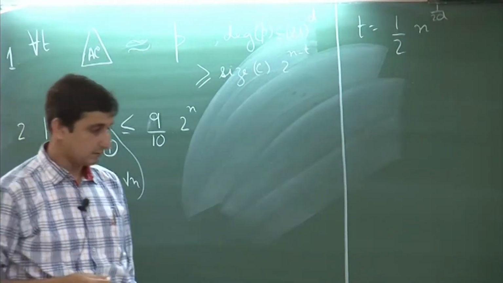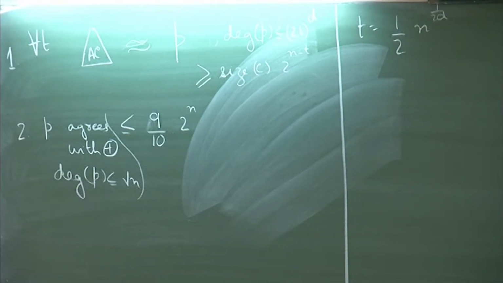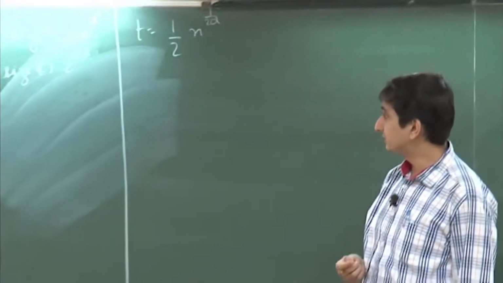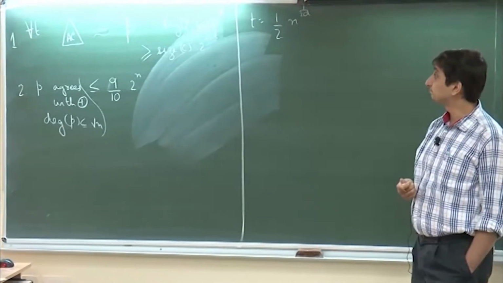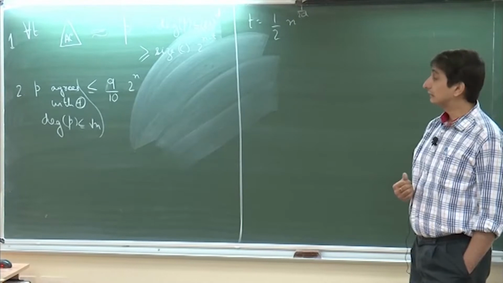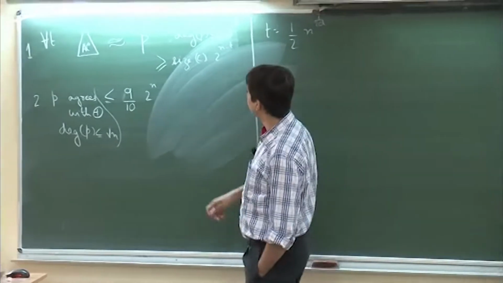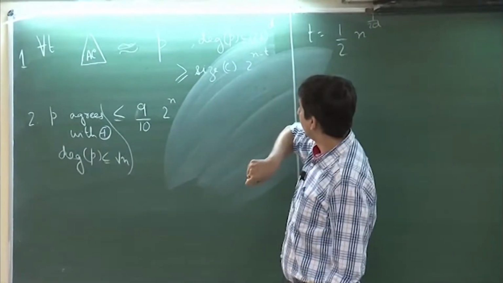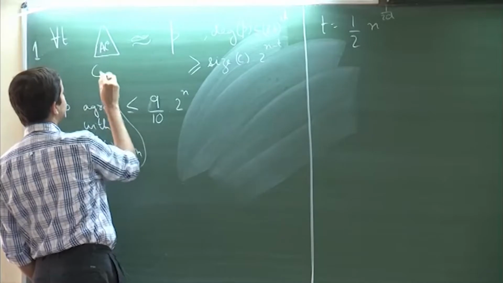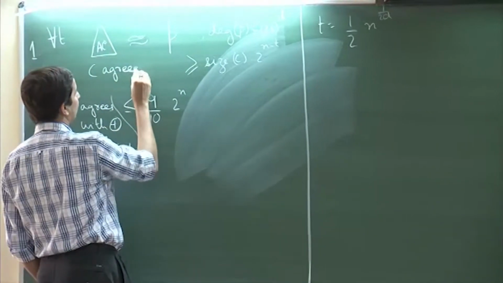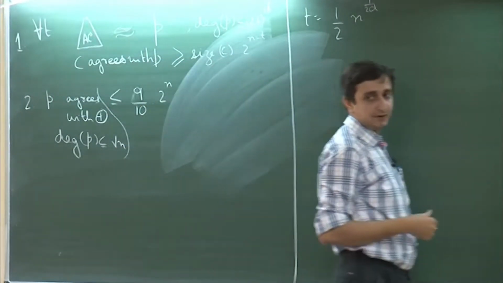We never had such a constraint for any t greater than 0. There are 2 to the power n inputs, yes. But all we are saying is that C agrees with P on at least so many inputs.